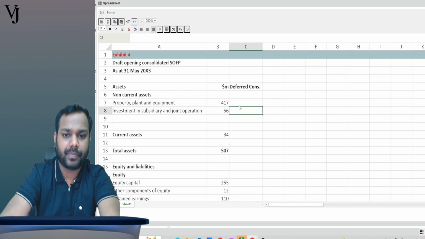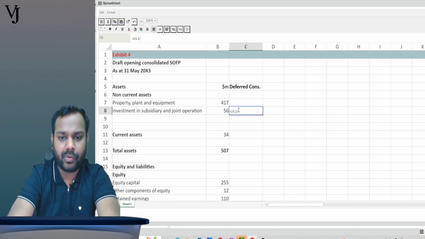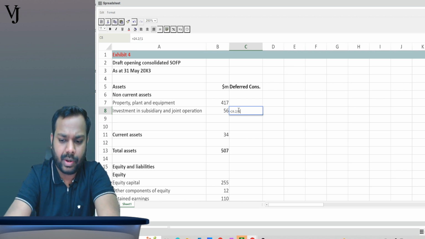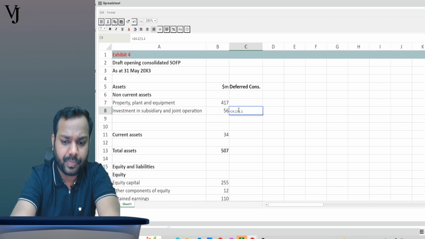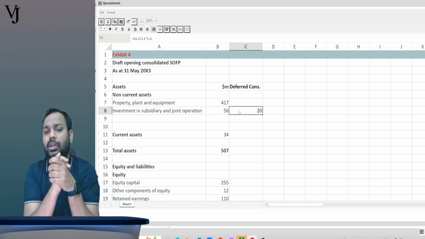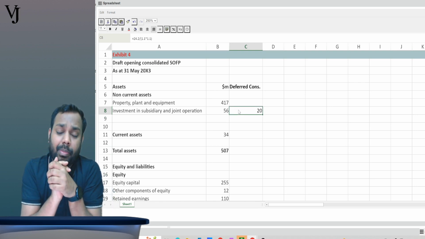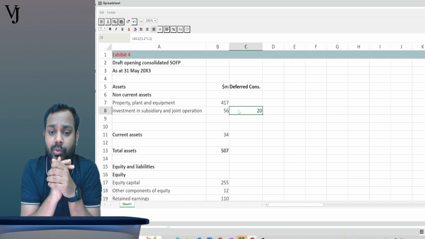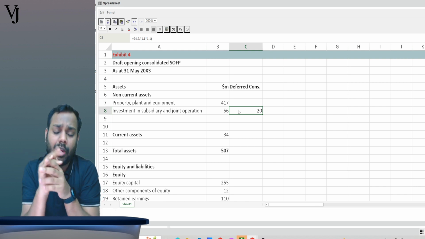Just give me a minute. Because 24.2 divided by 1.1 into 1.1, right? Divided by 1.1 into 1.1, you can say square itself. Okay, this is what it is. It comes to 20. 20 is the present value of the amount being paid after 2 years, that is 24.2. 20 is the present value of 24.2 for 2 years.